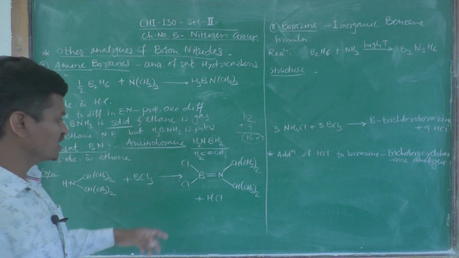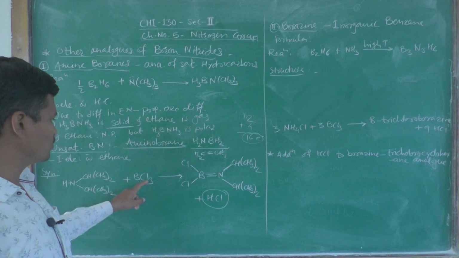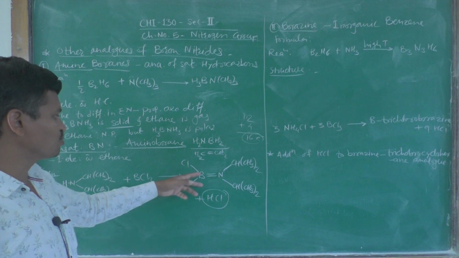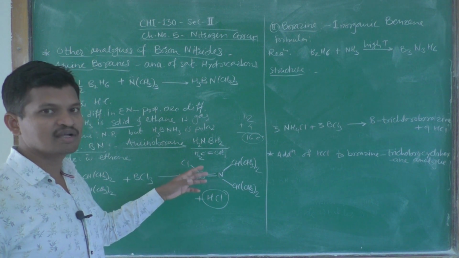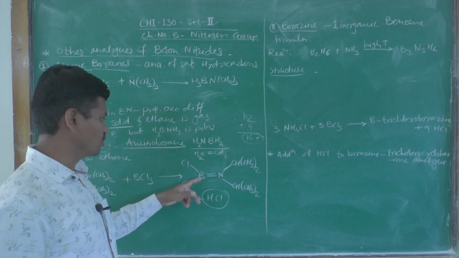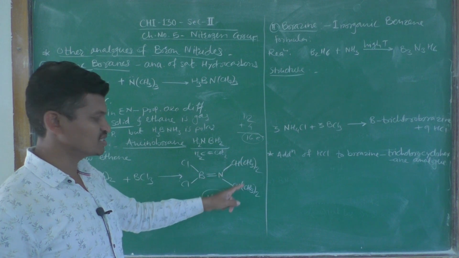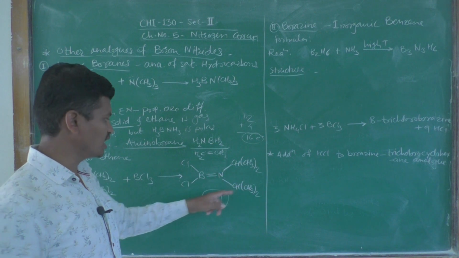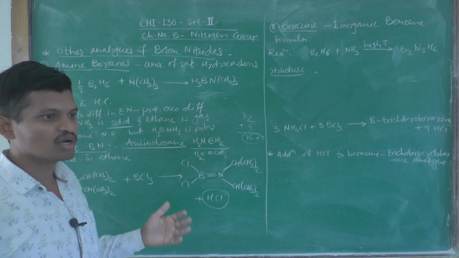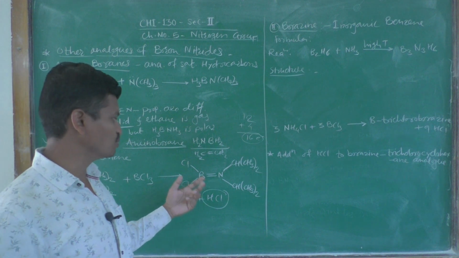by the removal of one HCl molecule, this proton and one of the chlorine atoms attached to this boron atom, okay, there is a formation of unsaturated boron nitride, and we call it an aminoborane. Okay. So, BCl2 double bond N(CH3)2. Okay. So, an unsaturated analog of boron nitride, which is an analog of alkenes, can also be formed.